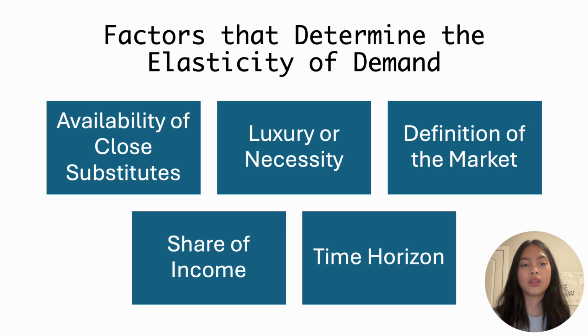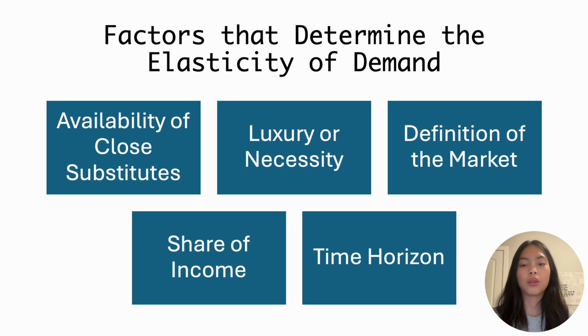Luxury or necessity. If it's a luxury good, it would have high elasticity. If it's an essential good, a necessity, it would have low elasticity because people would still buy it even if there are price changes. Definition of the market. Narrowly defined markets will have more elastic demand because they target a smaller, specific group of consumers. Broadly defined markets would have less elastic demand since they would not have any close substitutes.